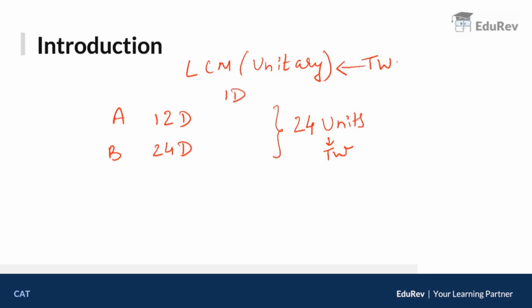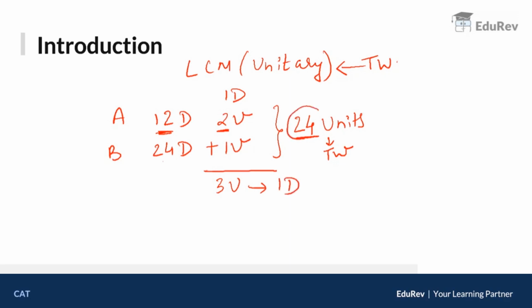Now let's talk about one day. A takes 12 days to do 24 units. So in one day how much will he do? If he does 24 in 12 days, can I say in one day he will do 2 units? Correct? The product of this and this should give you 24. Similarly, B takes 24 days to do 24 units, because your total work is 24. So in one day B will do 1 unit. Together these guys do 3 units in one day.